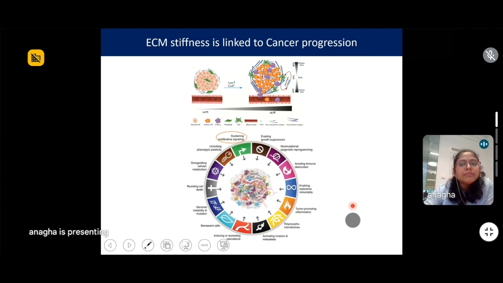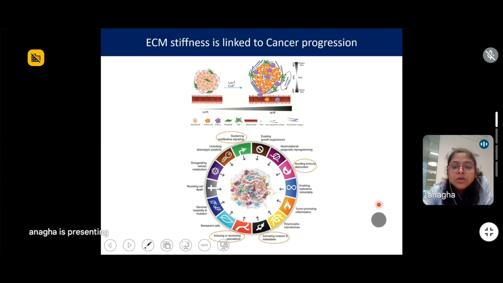In some cancers, people have shown that the higher the ECM stiffness, the more the proliferation. People have also shown that on varying the ECM stiffness, the vasculature of the tumor also varies. The invasion and migration is also enhanced if the ECM stiffness is increased.